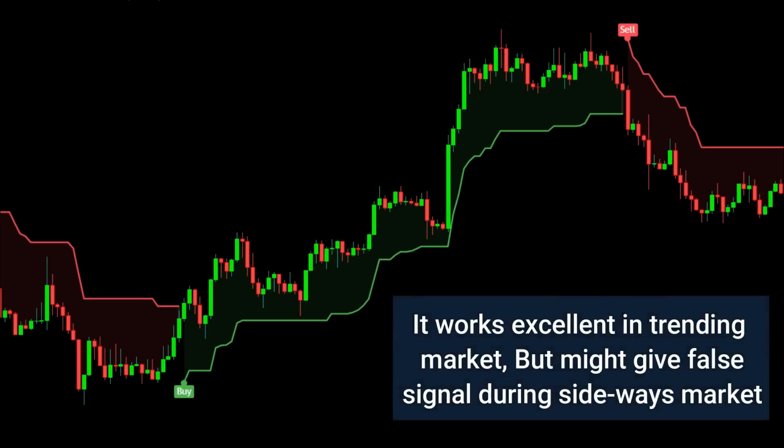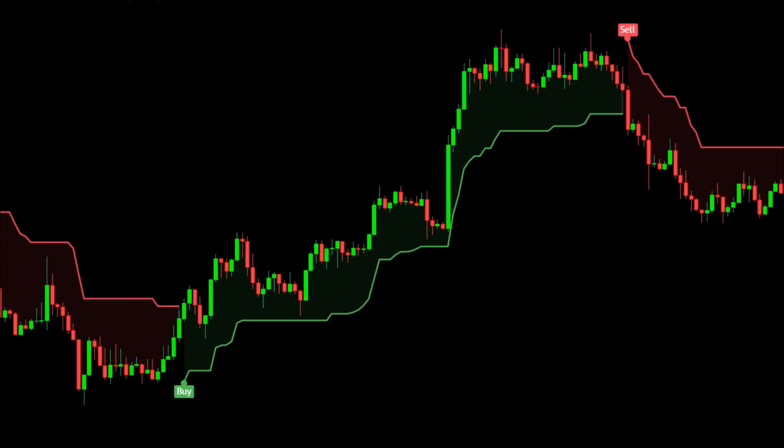This indicator works great in trending markets. It can give very poor signals in a sideways market. Supertrend performs badly in a volatile market. The trader needs to ensure that they have identified the underlying trend. You will understand this when you see our strategy. Right now we learn the trading of the supertrend indicator.